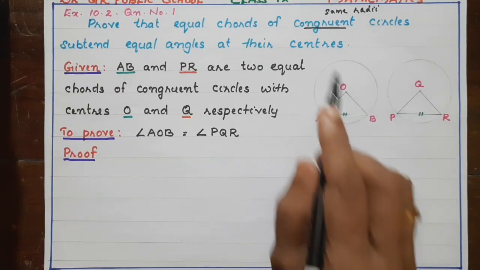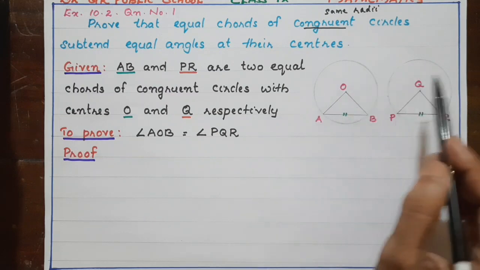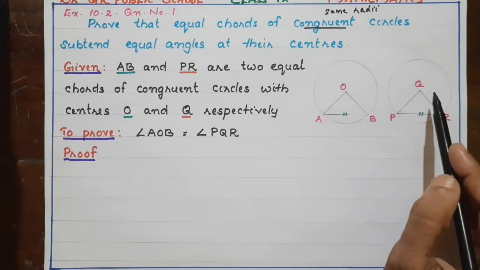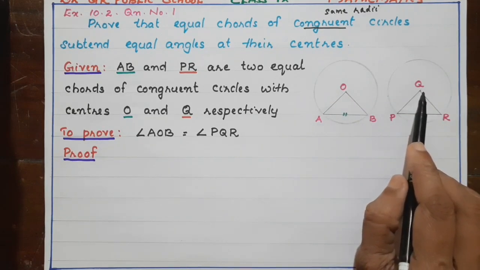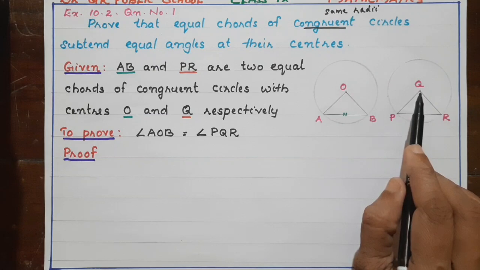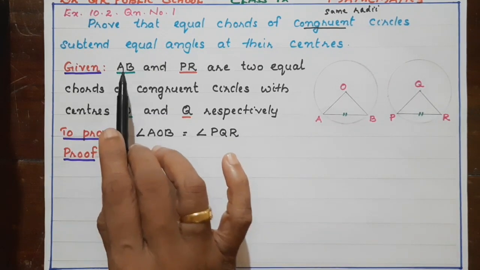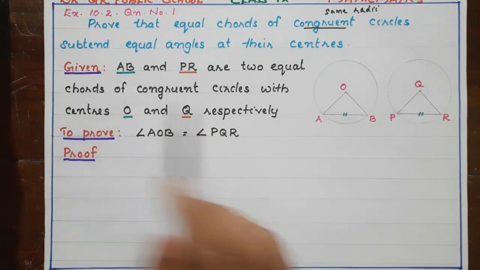So we have to consider two congruent circles. Here you can see two circles having same radii. Here the first one's center is O. For the second circle the center is Q. And what is given? AB and PR are two equal chords.